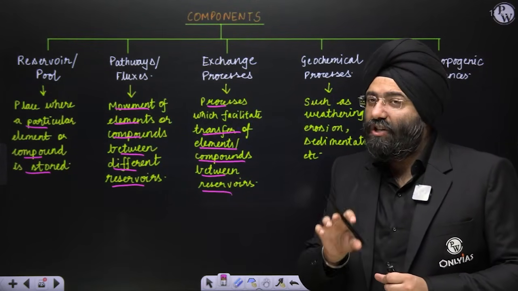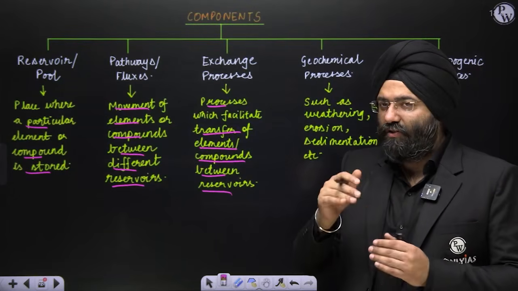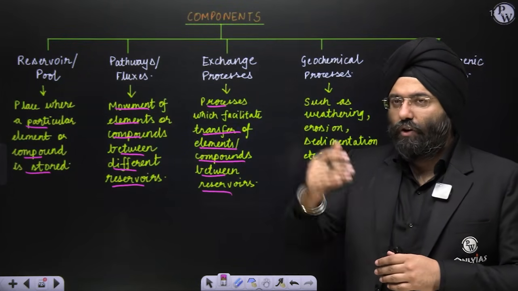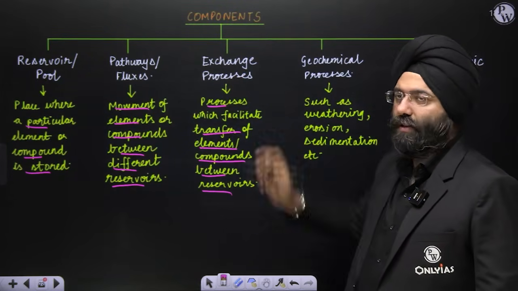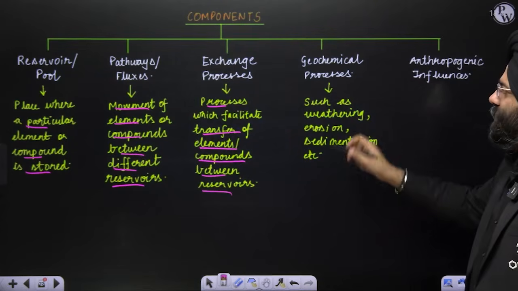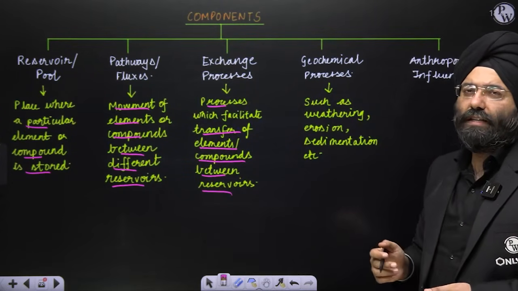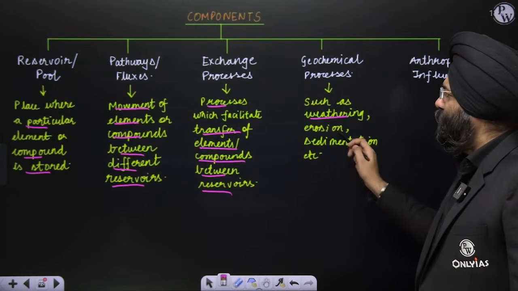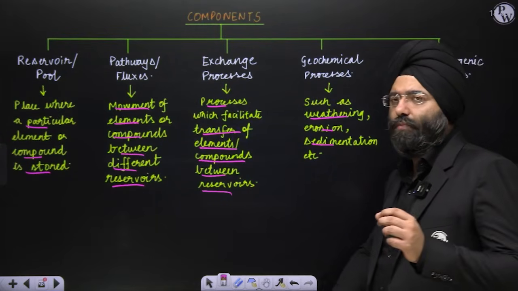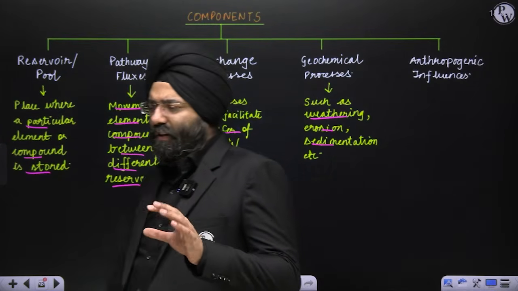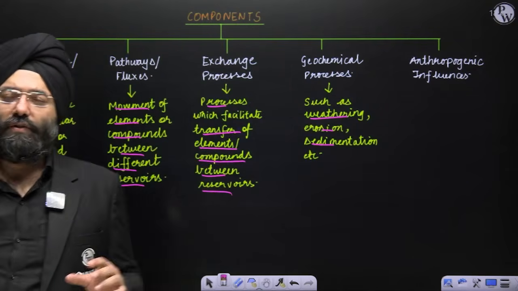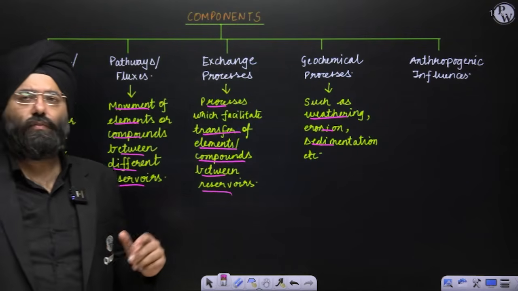Now, the combustion is a process through which I have changed one reservoir to another reservoir. So, that is the process. Next is geochemical cycles. Within this process, you realize that various processes which you've already studied in the landscape formation also, weathering, erosion, sedimentation and all, also play a very important role in changing the reservoirs from one place to another, also changing its form.